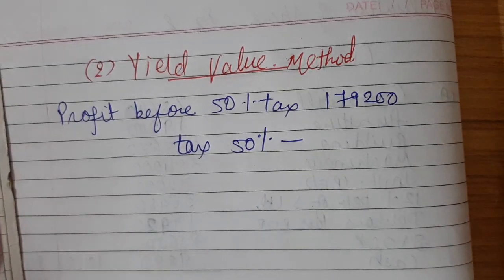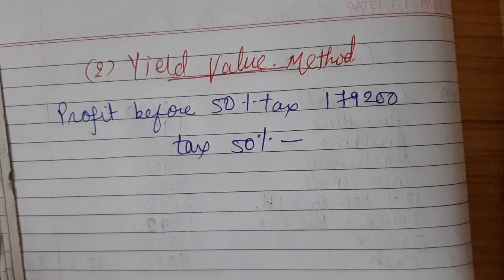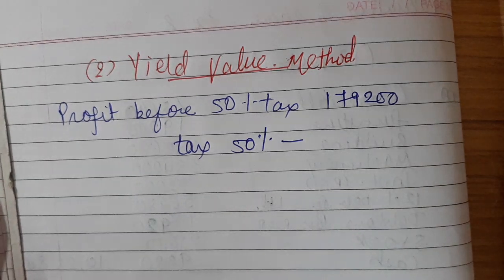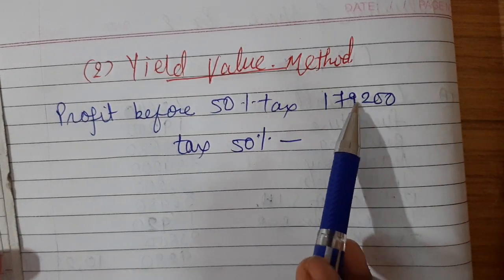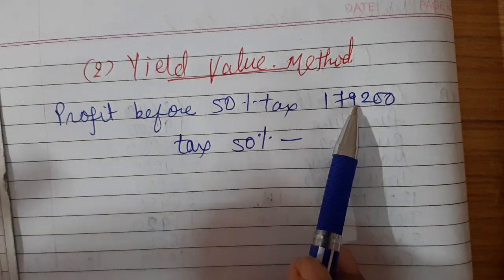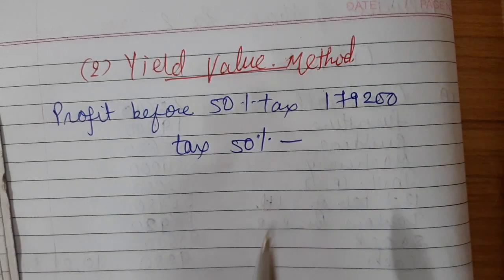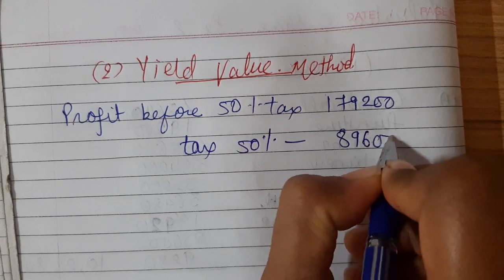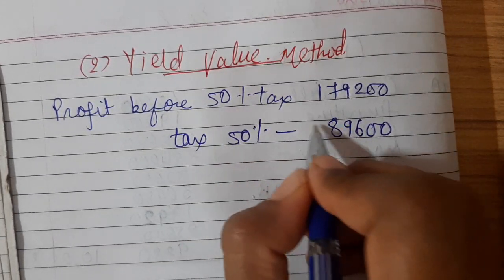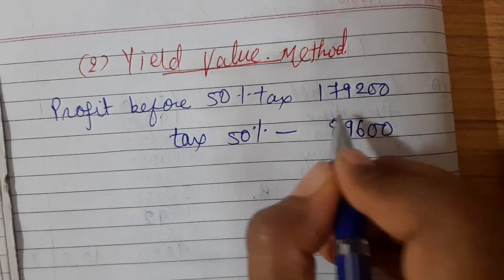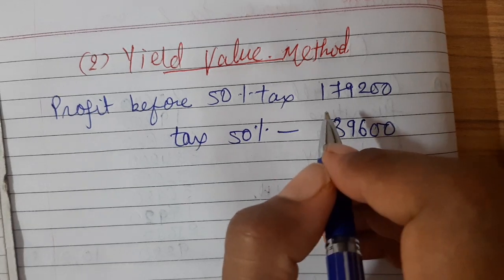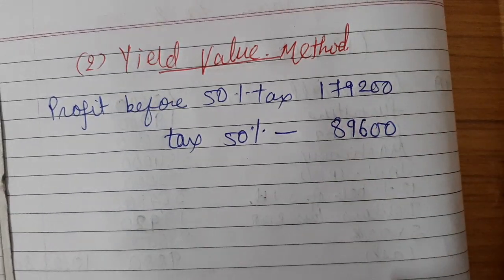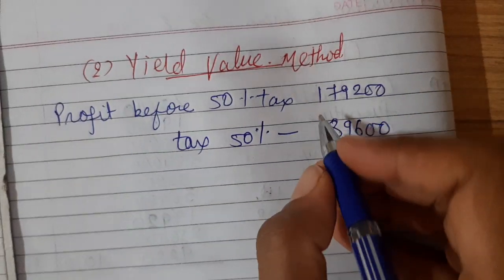Because here trading investment and non-trading investment, both of them are considered as your asset. So its income is also considered as business income. So no need to deduct interest on non-trading investment from this, right? This income includes both of them and that has to be included. So there is no need to deduct. So I am directly deducting 50% of tax. See, the format of this adjusted profit is completely different for valuation of shares as well as valuation of goodwill, right? So don't compare both of them. I have given you a well detailed note on the same, so read it every time.